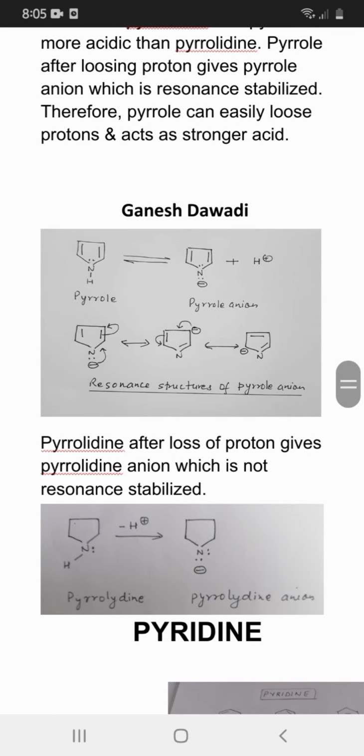The structure of pyridine is this. This is the general structure of pyridine. It contains 5 carbons and 1 nitrogen atom arranged in a hexagonal ring. The nitrogen and the carbon atoms in the ring are sp2 hybridized.